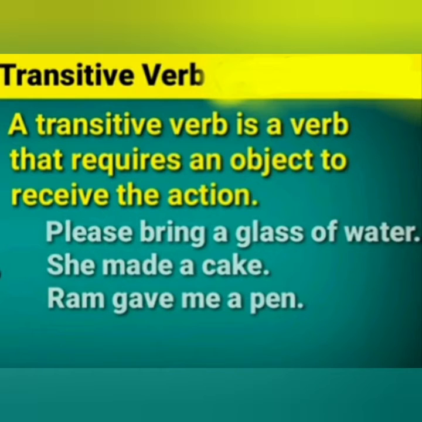These are meaningless verbs if we are not adding any object here. So we require an object to receive the action in a transitive verb. So you can say these are the transitive verbs.